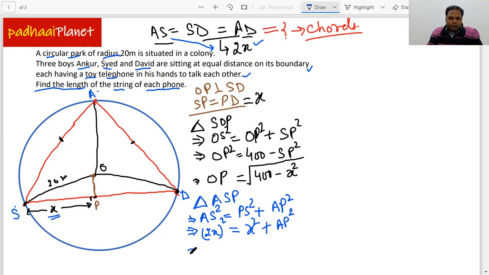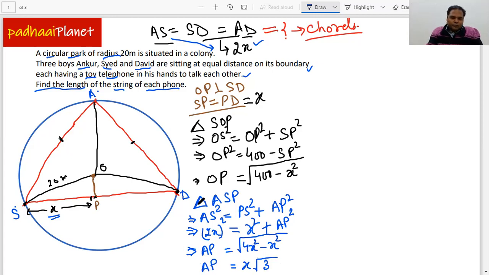And from here we can find the value of AP, it's going to be 4x square minus x square. So if I write the value of AP, this is going to be a square root, and the final value will come as x square root 3. Now that's the value of AP.